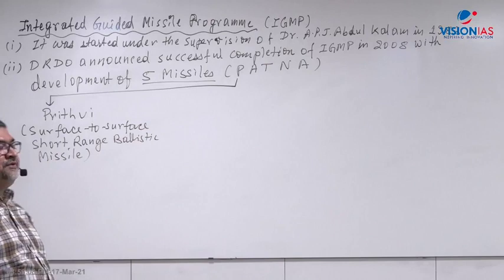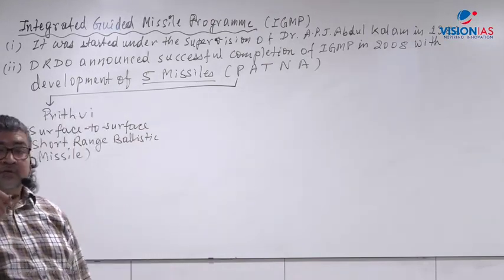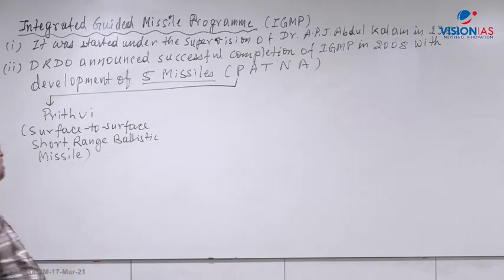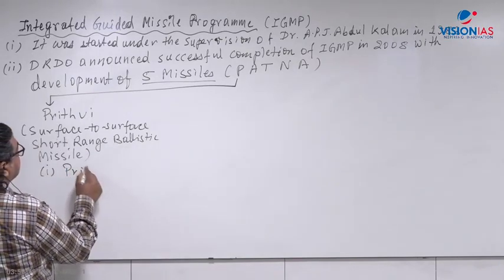It uses liquid fuel, liquid propellant. So here we first developed Prithvi 1.